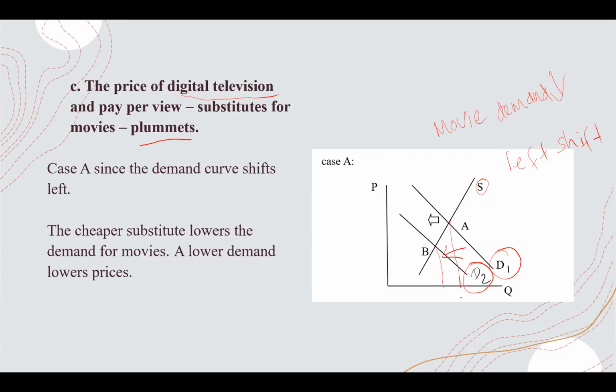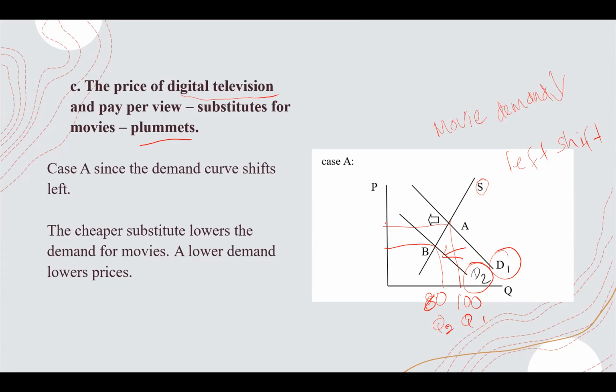Let's assume like earlier, people watched 100 movies. Now there is less demand, they watch 80 movies. Supply is the same, people are demanding less. This is Q1, and the price is also decreasing.